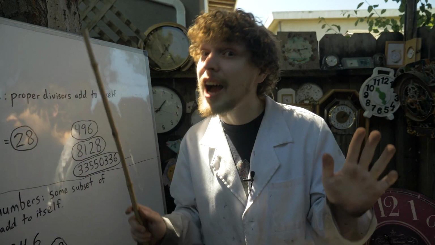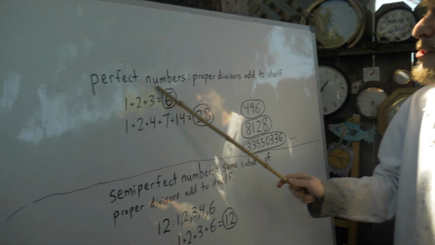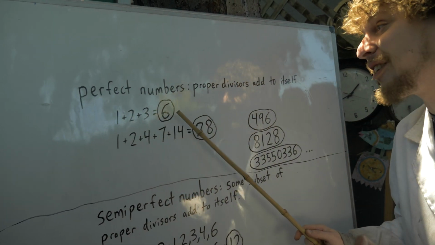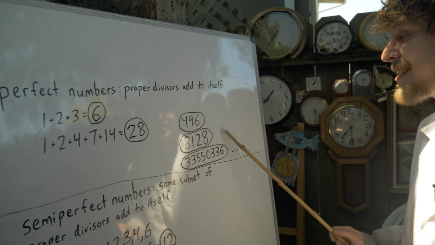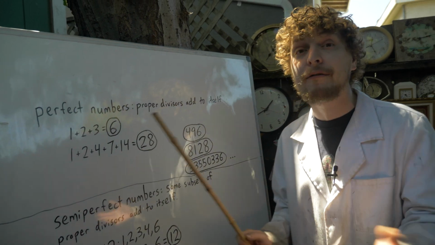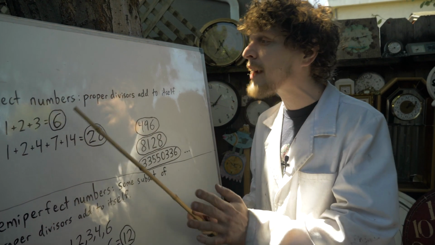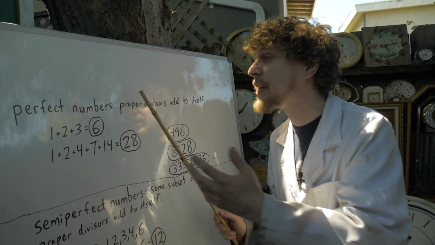So on the thin line between abundant and deficient numbers, perfect numbers, where the proper divisors add up exactly to themselves, are pretty rare. We got 6, 28, 496, the next one, and there are 51 of them we've discovered total. We don't know if there's an infinite amount or not, but we'll get back to perfect numbers later because these are kind of an underlying theme of the episode.